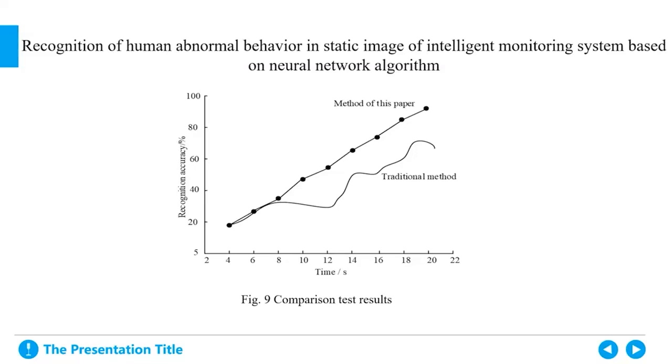However, with the increase of time in this paper, the recognition accuracy reaches 98%. It can be concluded that, compared with the traditional method, the human abnormal behavior recognition method based on neural network algorithm in this paper has a higher conversion rate in the actual application process and can better meet the static human abnormal recognition target.